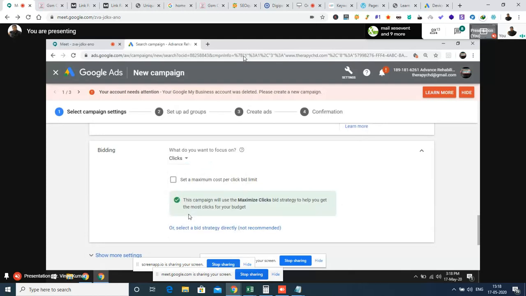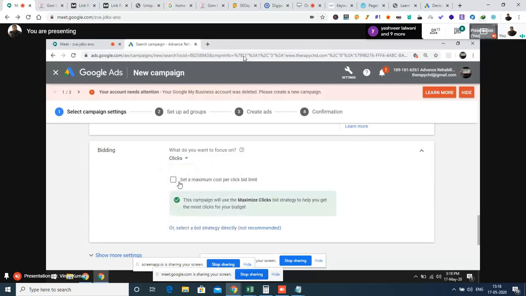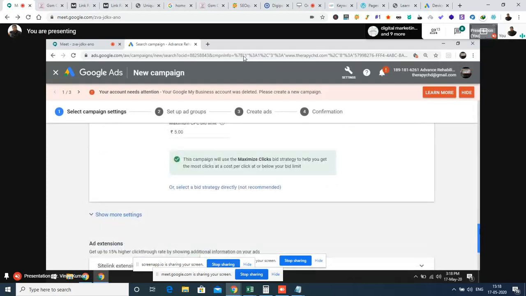So right now we have given clicks bidding. That means whenever someone clicks the advertisement, we will be paying Google. If we choose the impression share option, then we will be paying Google for the impression share we are going to have. So those are not required right now. Then the next one is to set the maximum cost per click bid. Choose that option. Right now the maximum CPC can be set to 5 rupees. So in places where the CPC is more than 5 rupees, the advertisement will not be showing, so we will not be charged higher than 5 rupees.